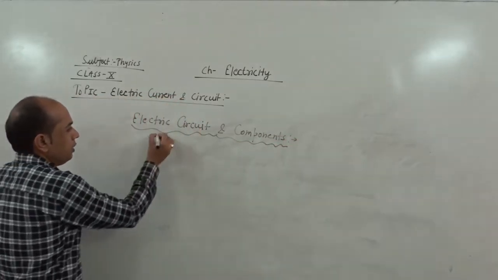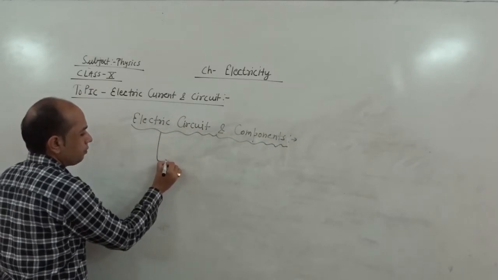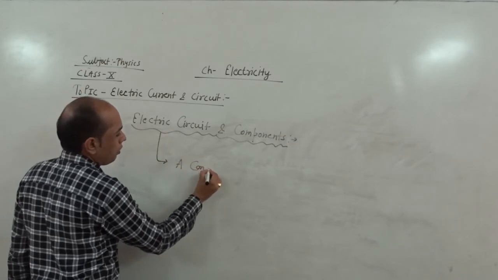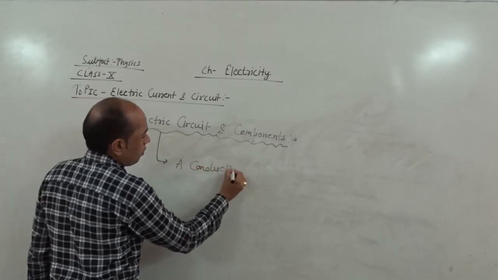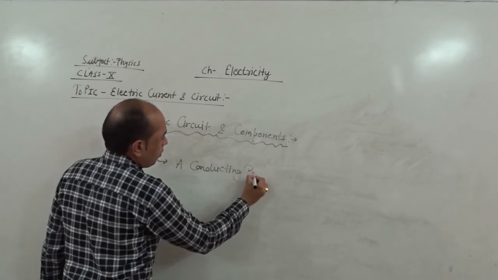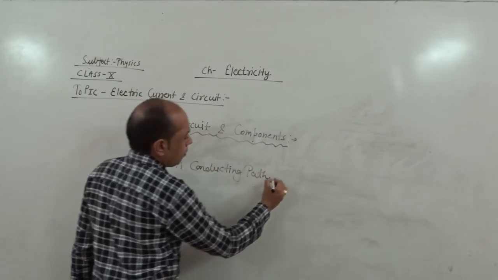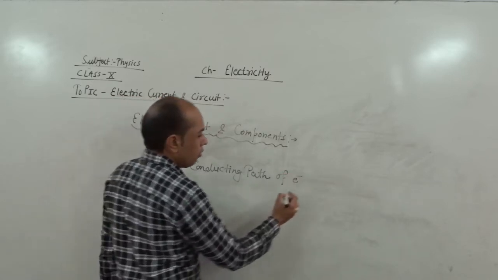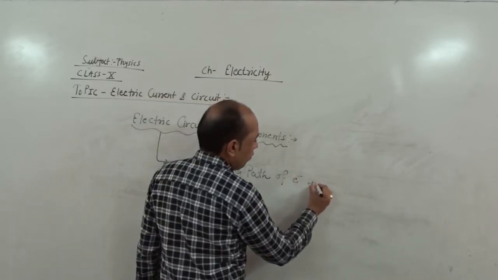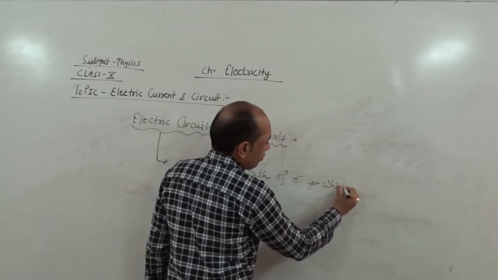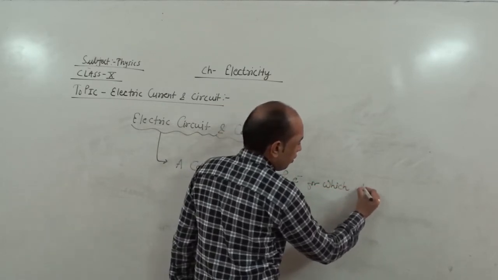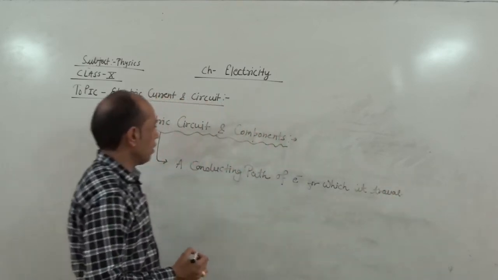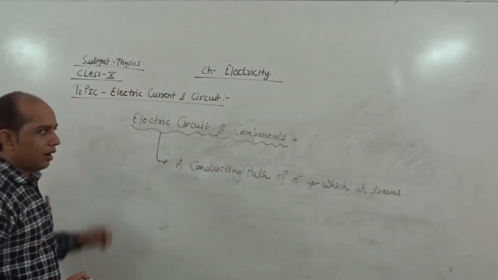An electric circuit means a conducting path of electrons along which they travel. This is the way to define the electric circuit.